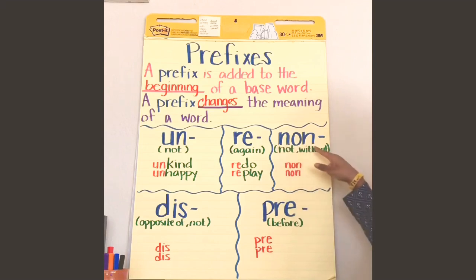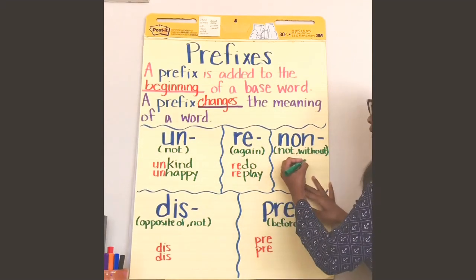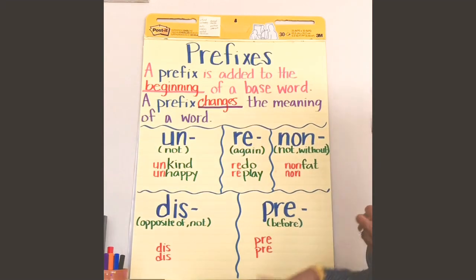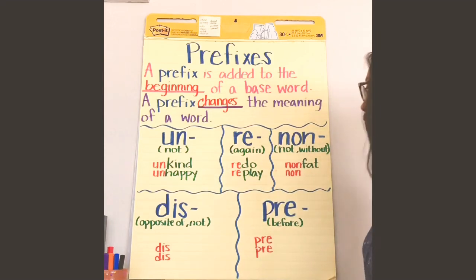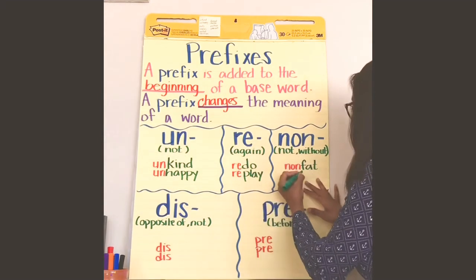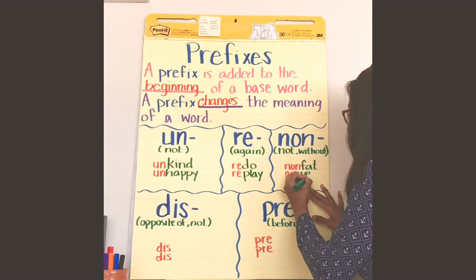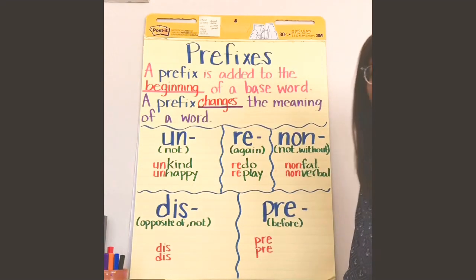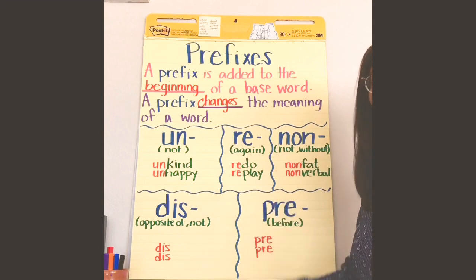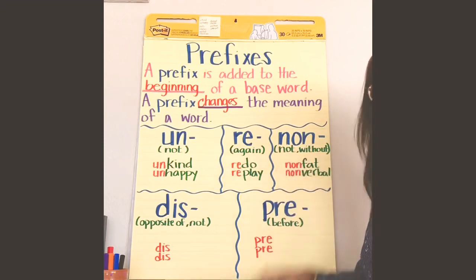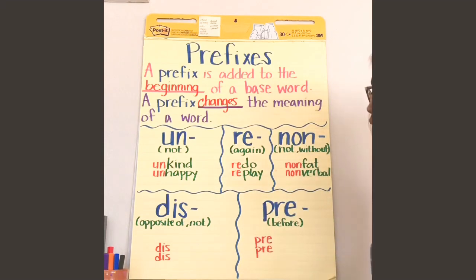Now let's look at non. Some non-words that I have would be non-fat. I like to buy non-fat yogurt. That means it is without fat or it does not have fat. Okay? And then one of your spelling words is non-verbal. Some people are non-verbal. That means they are not verbal. Verbal means you can speak. Non-verbal means you're without speaking, so you cannot speak. It changes the meaning of that word.